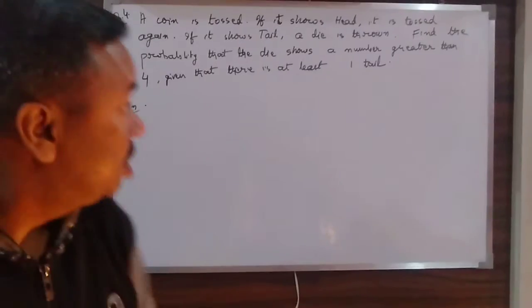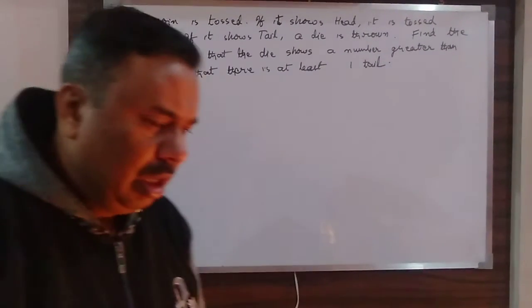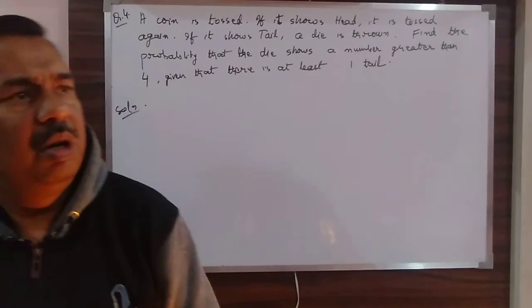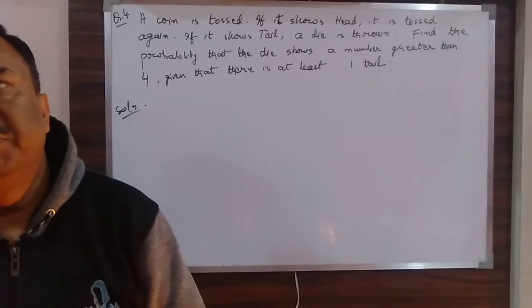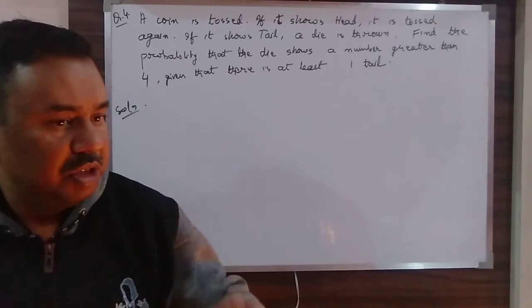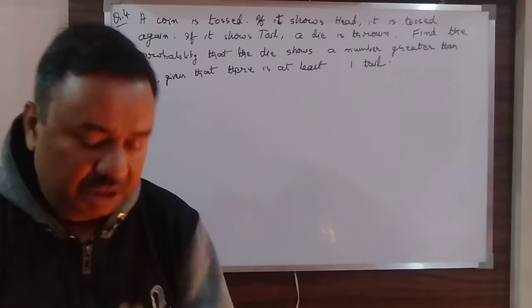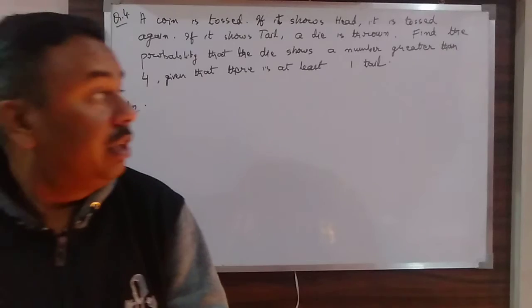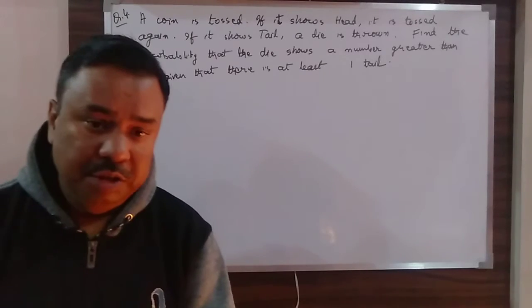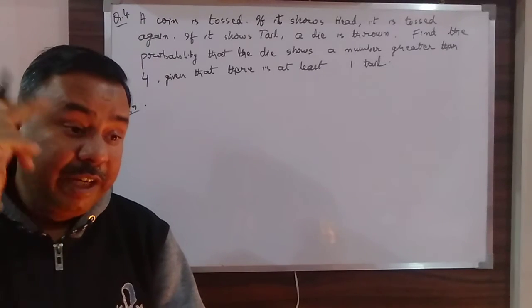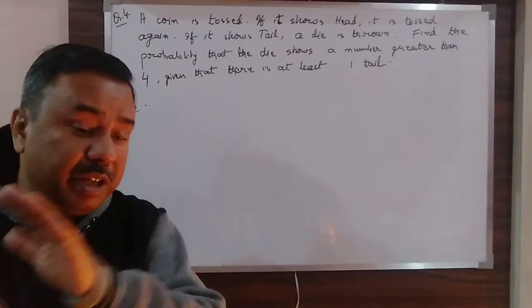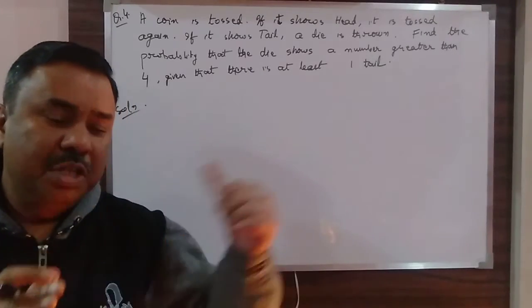Okay, so now this is my fourth question. Again, this question is based on conditional probability, or some specific conditions are given, but the condition is somewhat complicated in this. What it is saying is that first of all a coin is tossed. Now the second thing, the second event depends on the outcome of the first.